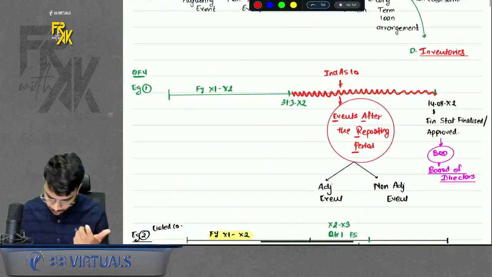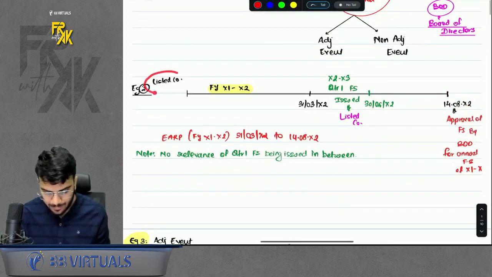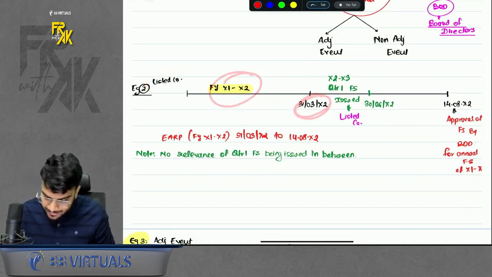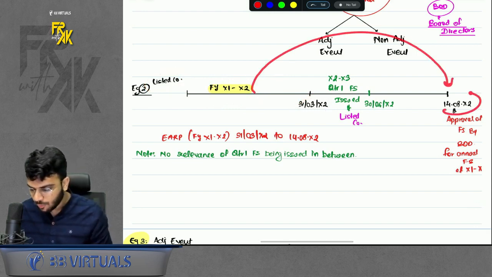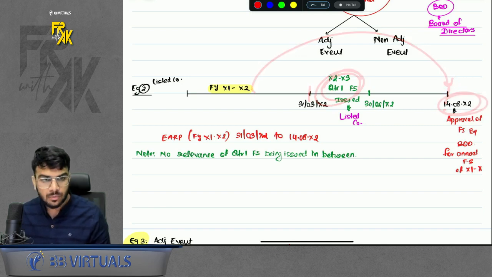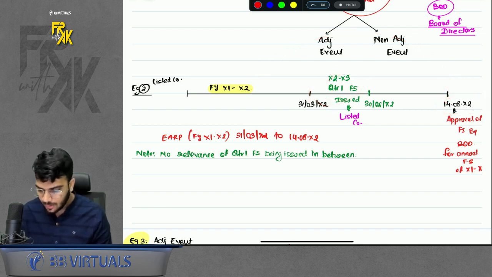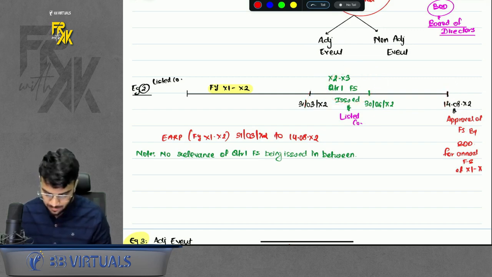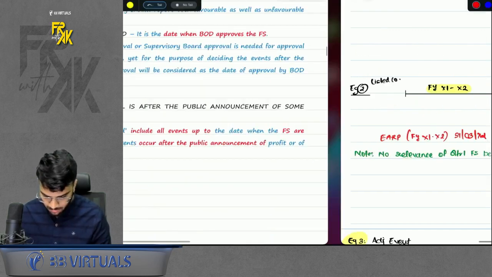Acha. Here one more point is given. What if I am a listed company? Okay, so this financial year ends on 31st March and this financials are approved on 14th August. But between these dates, one quarterly statement was submitted by the listed company. Does it impact my events after reporting period? The answer is no. It does not impact. There is no relevance of this issuance. Okay, do remember that part.